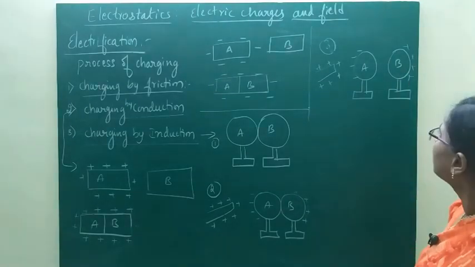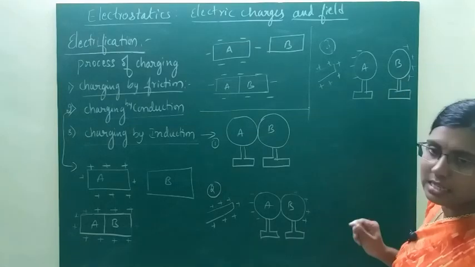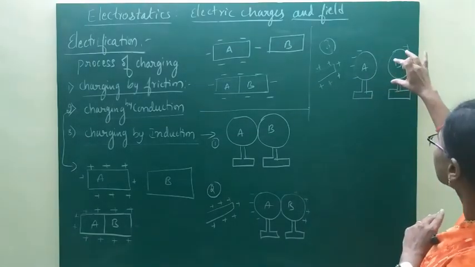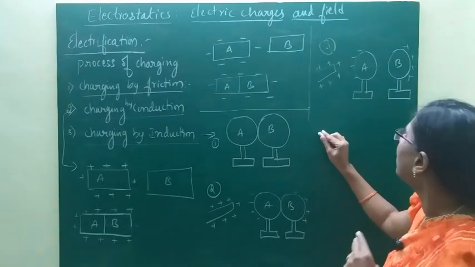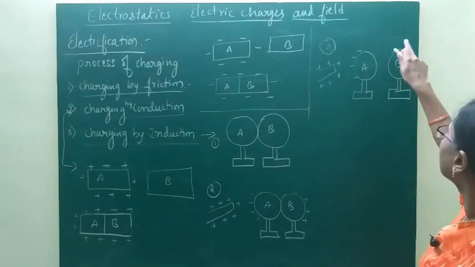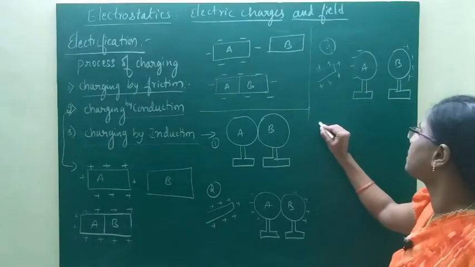After moving sphere B through a small distance without moving the glass rod, now conductor A is having only negative charge and conductor B is having only positive charge.